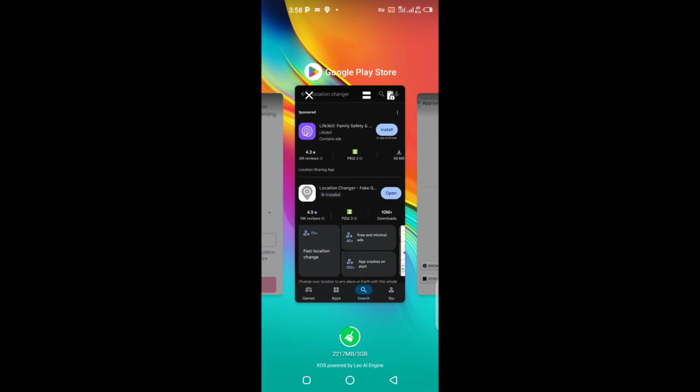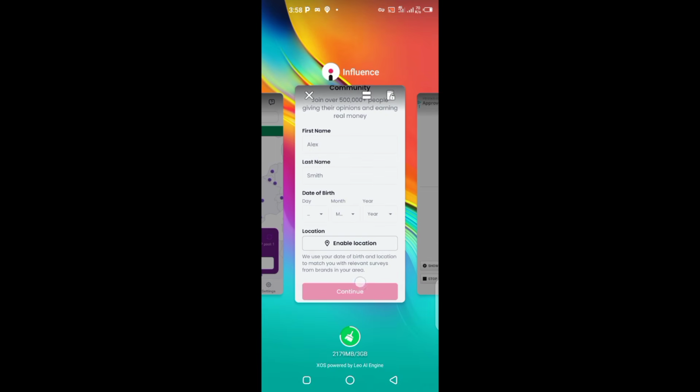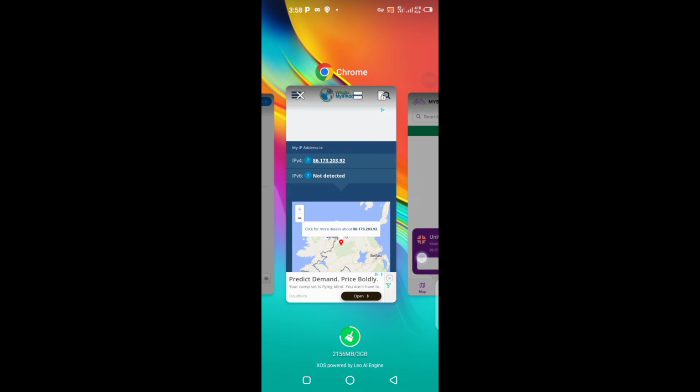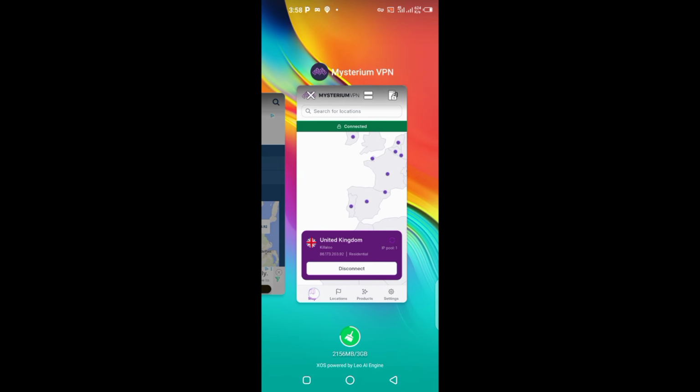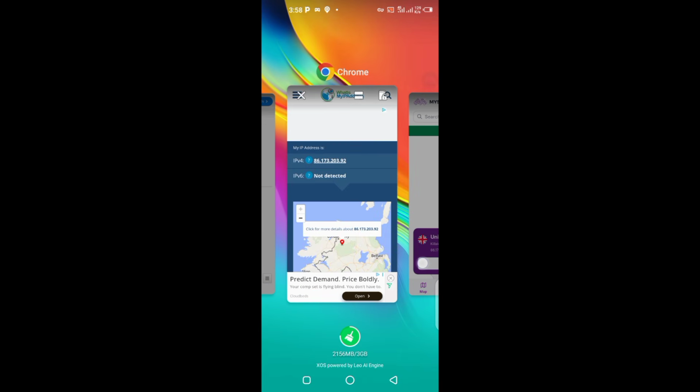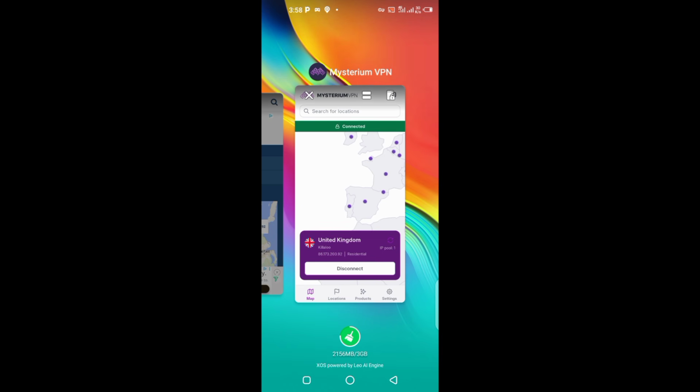So let me go to my VPN now. As you can see, this is the IP address 86 dot, let's check, 173.203.92. Are you seeing it, guys? We are connected to UK while we are in Nigeria, and this is a fake location for you.